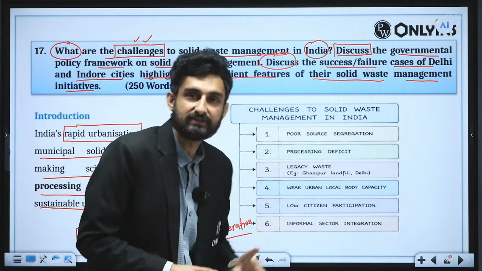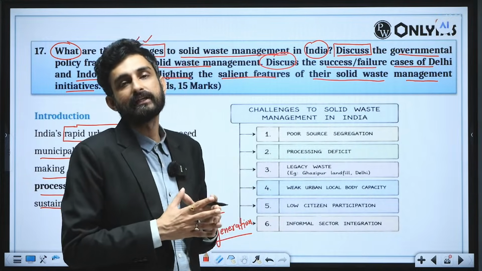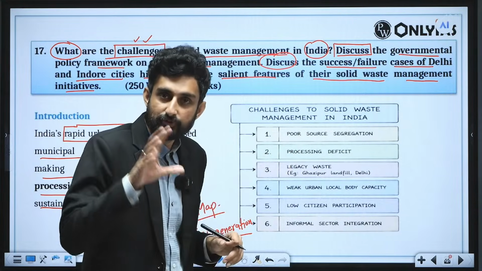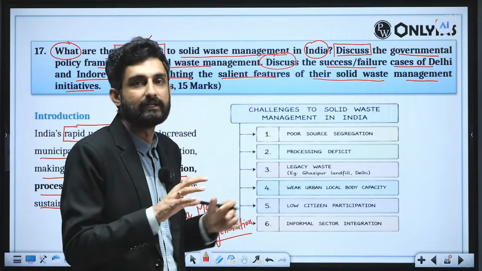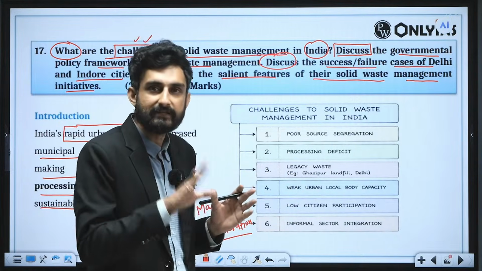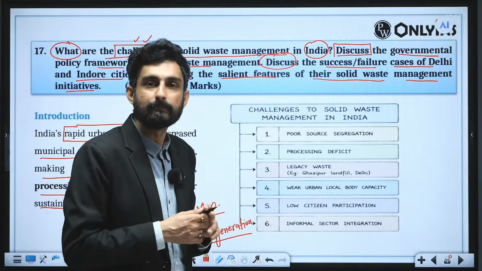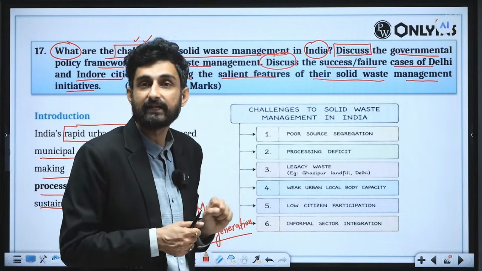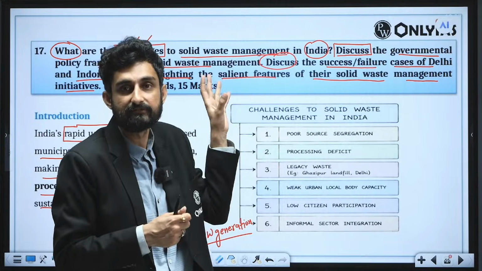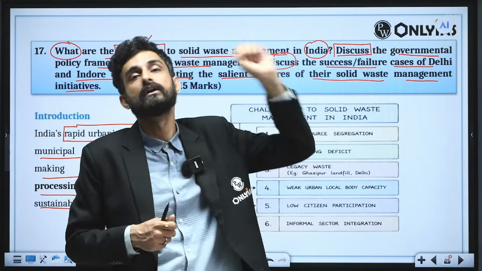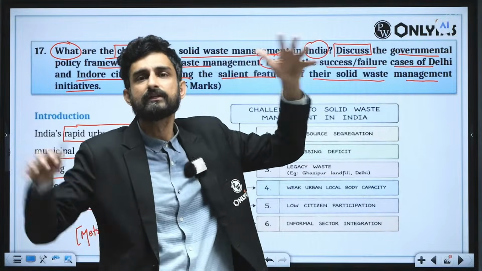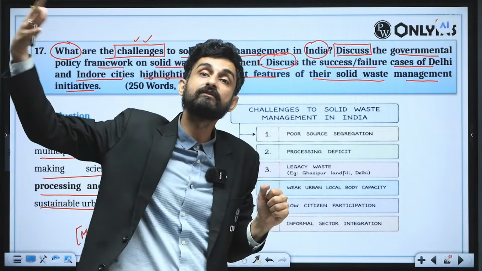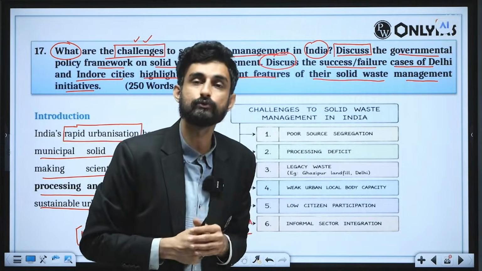So poor source segregation is there. Hardly do we segregate the solid waste that we have generated in our households, and that is the case. Processing deficit is there. So the processing machinery that the local municipal bodies have is very, very less. We don't have the required tools, techniques and equipment to do that. Then we have legacy waste. Legacy waste means the past waste, not ancient from ancient times, but the past waste that we have. So you can go in Delhi to the Bhalswa area and the Ghazipur landfill, and you can see mounds of garbage dumps. They are legacy waste of the previous decades, especially after the 2000s.